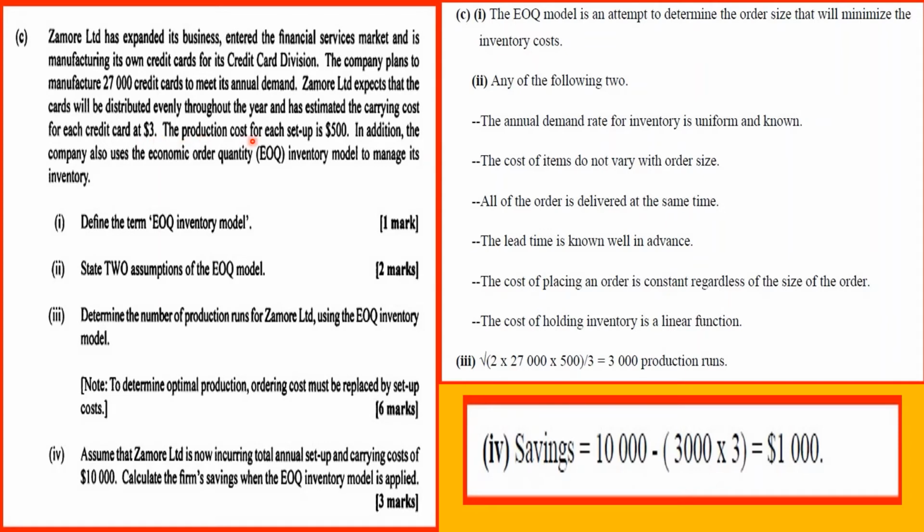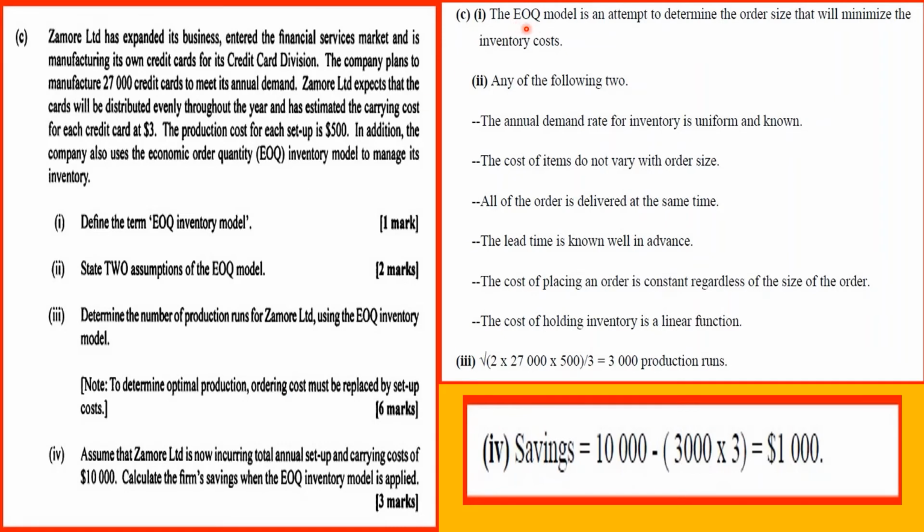Now we have the credit card carrying cost of $3 per unit. The production cost for each setup is $500, and we are told to treat that as the ordering cost. In addition, the company also uses the economic order quantity inventory model to manage its inventory. For this, you were not given the formula, and you are supposed to know the formula for EOQ, right?